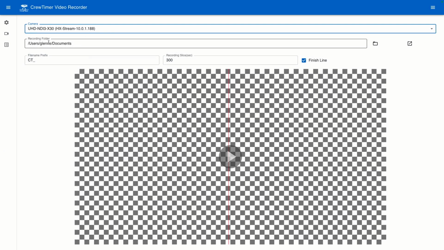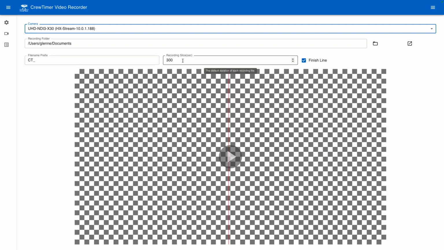A recording folder can be selected where the recordings will be placed. I recommend creating a folder for each day of the regatta with a unique name. In this case, I'm just going to leave it in my Documents folder for this demo. You can also specify a file prefix for your recording, perhaps an abbreviation for your regatta or your club.